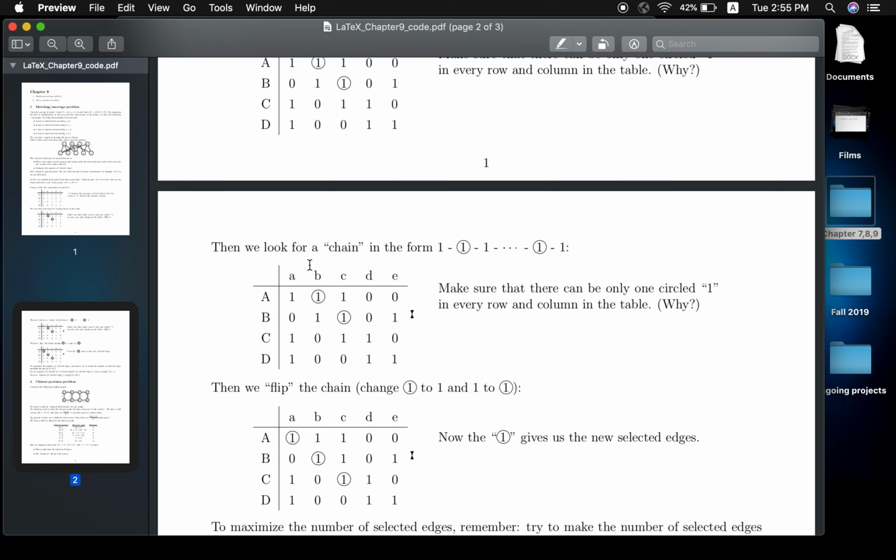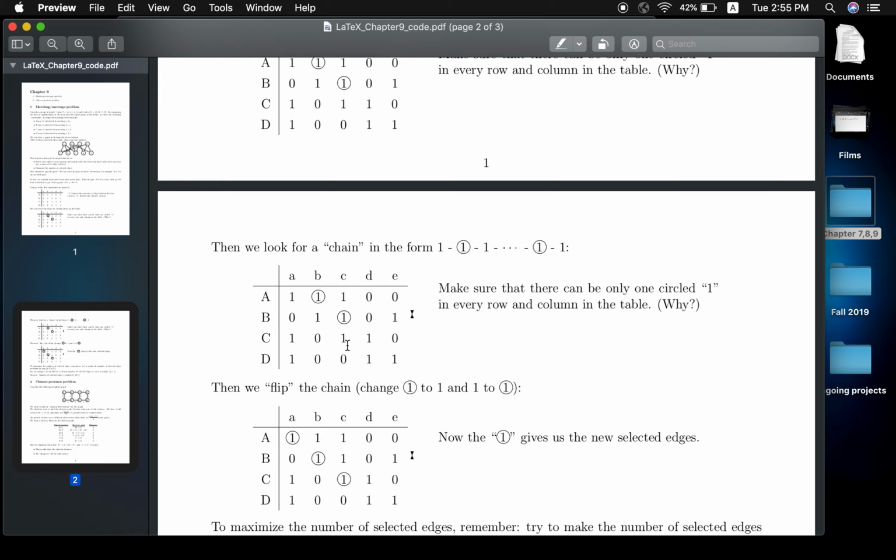So for example, here you can start from this one, and then you go to this B. You go to that circled 1, and then you go down to that one, and then you go to the right to this circled 1, and then you go down, and so on. So this is the chain, the so-called chain we are looking for.